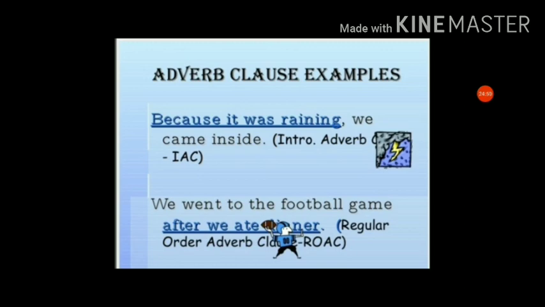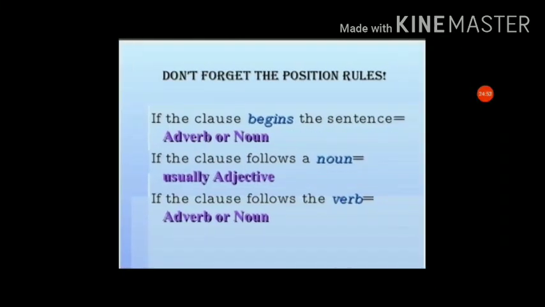Another example is also given here, so go through it. Don't forget the position rules I mentioned here: if a clause begins the sentence, it is an adverb clause; if a clause follows a noun, it is usually an adjective clause; and if a clause follows the verb, it is an adverb clause. I hope you all understood the clauses.